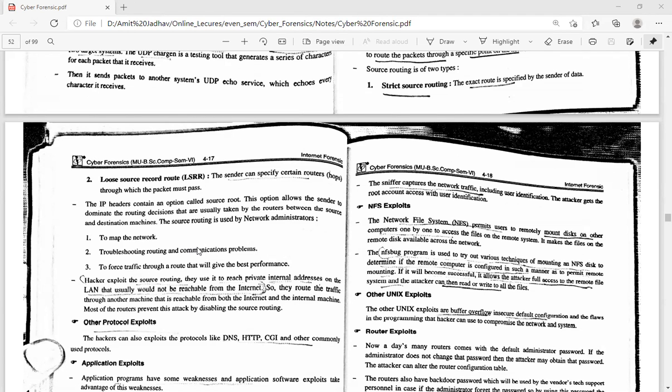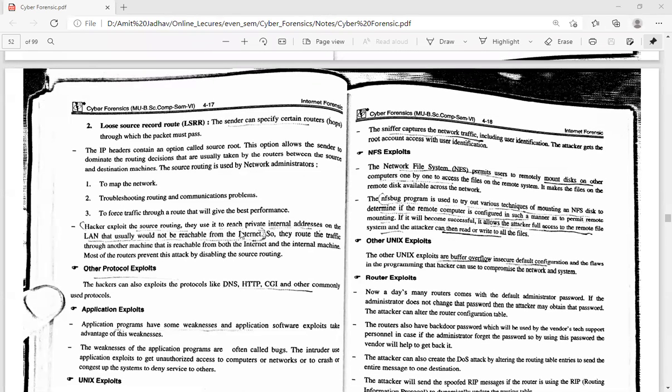So here the network administrator performs three tasks. First, map the network; then troubleshoot routing communication problems; and last, force the traffic through the route that will give the best performance. So here the network administrator decides where the packet should go. Hackers exploit source routing to reach private internal addresses on the LAN that would usually not be reachable from the internet. They route the traffic through another machine that is reachable from both the internet and the internal machines.